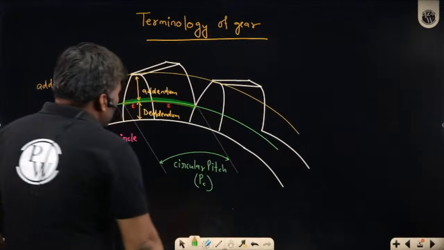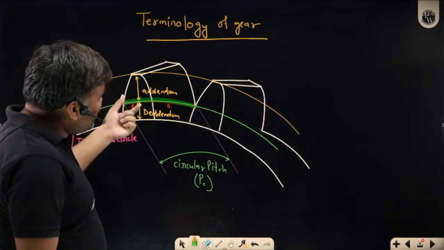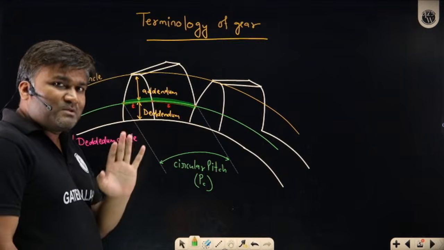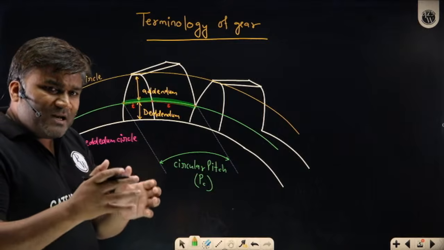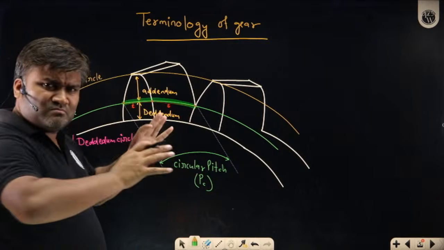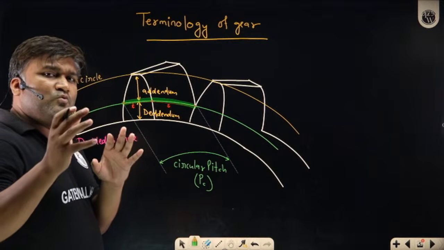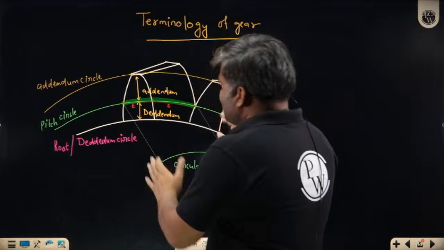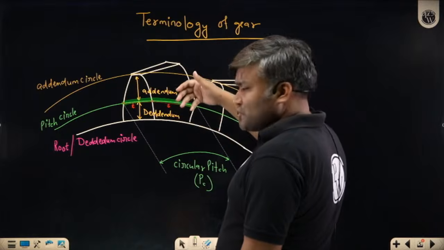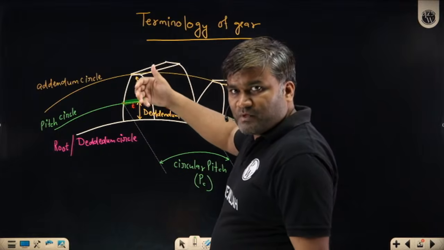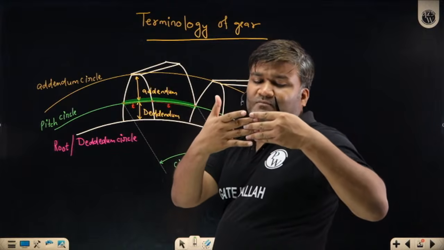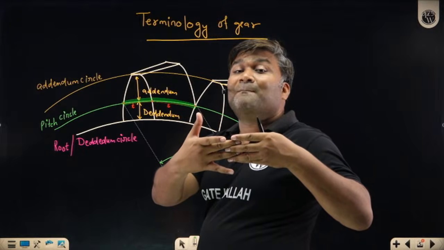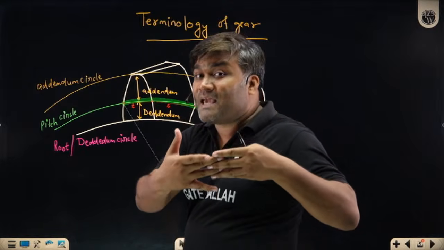Is it clear? So what is the addendum value? What is the dedendum value? What is the thickness? What is the space? What is the pitch? What is this circular pitch? I hope this is clear to everyone. And one logical thing, without getting into much derivation or mathematical part, can you say one thing clearly just by looking at this diagram? If two gears are engaged with each other, technically we call it that these two gears are mating, meshing, engaged.